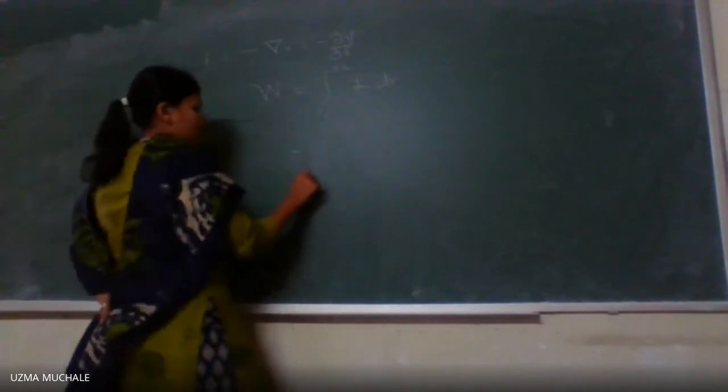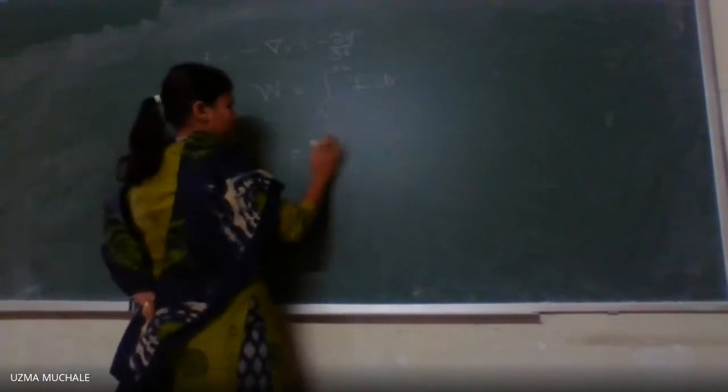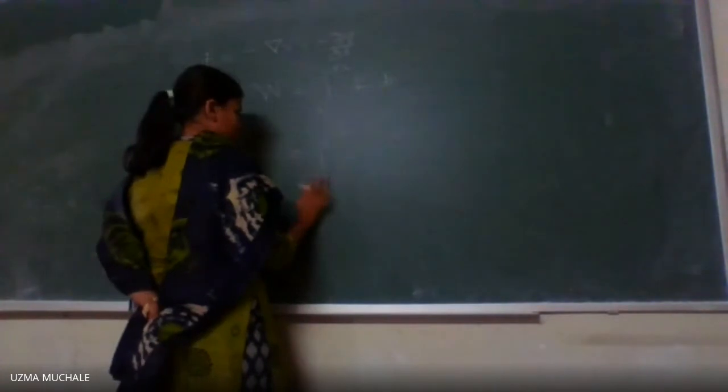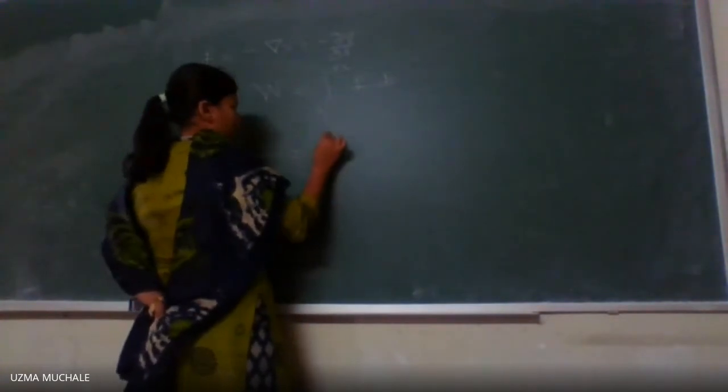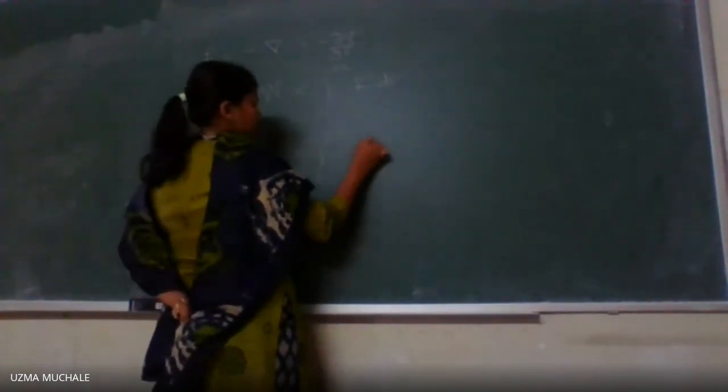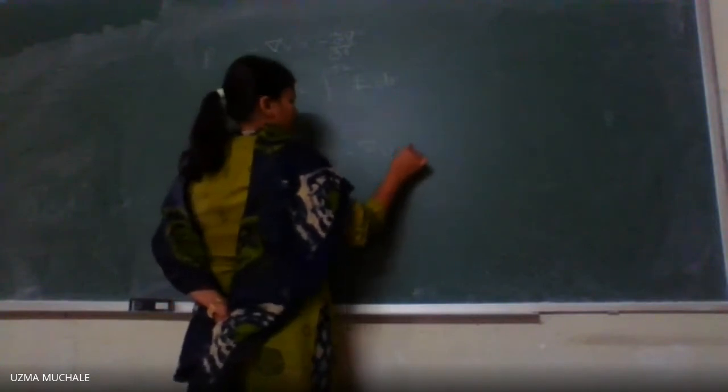Position vectors at R1 and R2. Right. So we have to just put up F is equal to minus dou V by dou R. Or we may write it as integration R1 to R2 of F, which is minus del V dr. Correct? What is del V now?